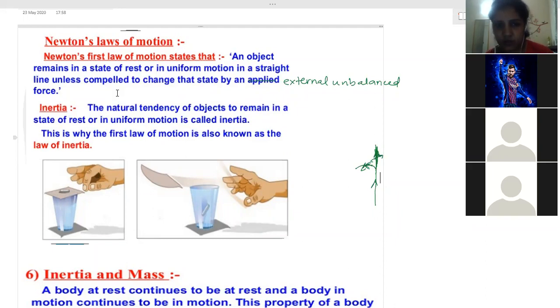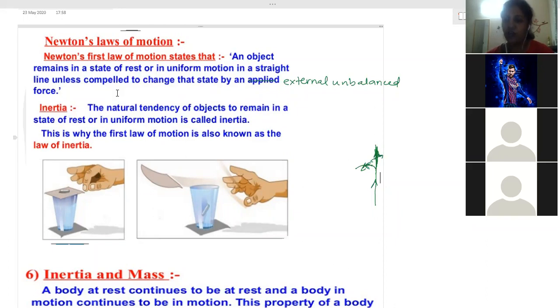Yes, ma'am. So it tells that an object will remain in the state of rest unless any force has been applied. So we need to apply force, then only the object will change its state. Otherwise it won't change. And why won't it change? That is because of inertia. What is inertia? Inertia is the property of every matter due to which it will resist the change happening in it.